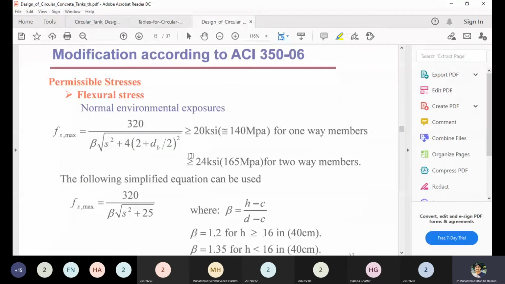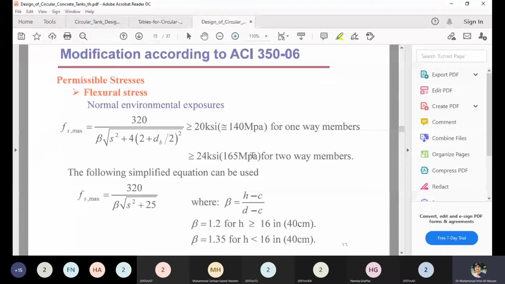Then there are the limits of flexural stress. Flexural stresses are basically developed in the vertical directions of the circular tank, and when we are computing the stresses, we should check the limit. For normal environmental conditions, the flexural stress that is computed by the formula 320 over beta root of s squared plus 4 and so on should not exceed 20 ksi for one-way members and 24 ksi or 165 megapascal for two-way members.